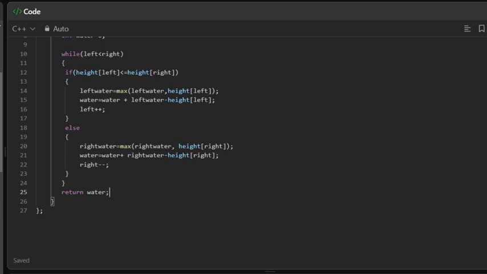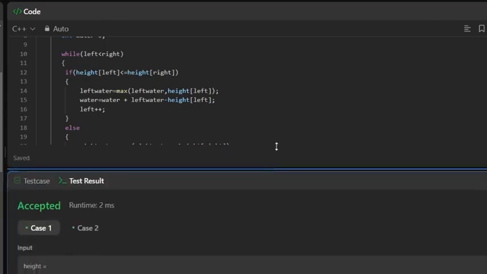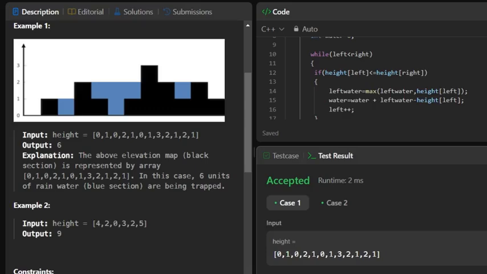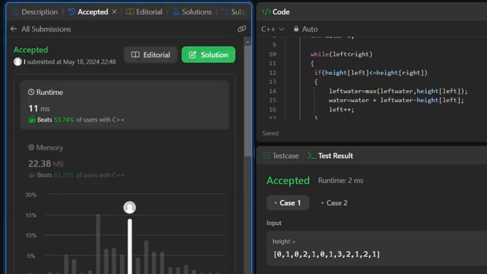So let's run the code. Code is accepted. Let's submit it. Code is successfully submitted. Thank you.